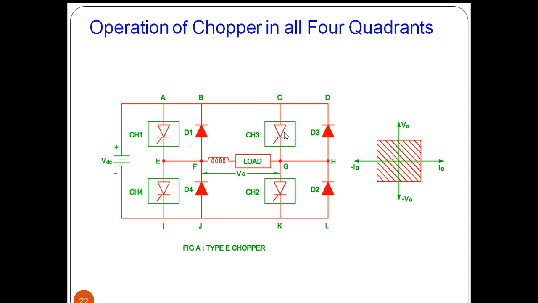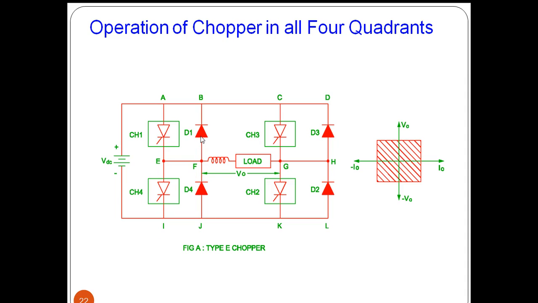When we open chopper 3 and chopper 4, the inductor will drive current through diode D1 and diode D2, because the polarity of the available energy of inductor will be reversed. So we are getting right side as positive terminal.